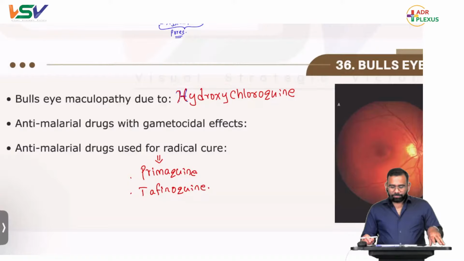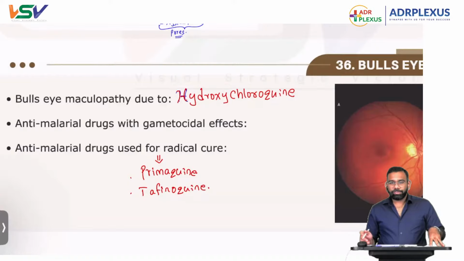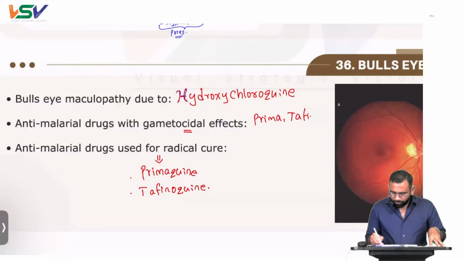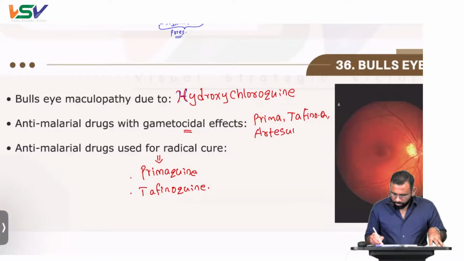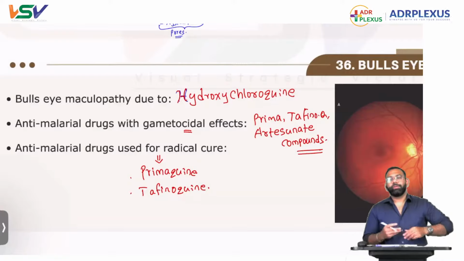Now, the drugs having gametocidal effect: the same, primaquine, tafenoquine, and along with that the artesunate compounds. Very important.